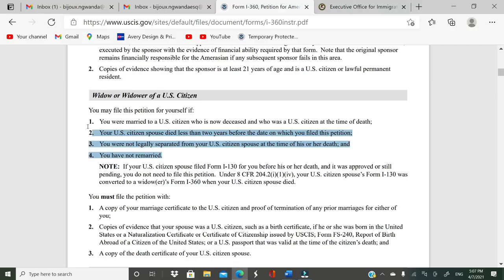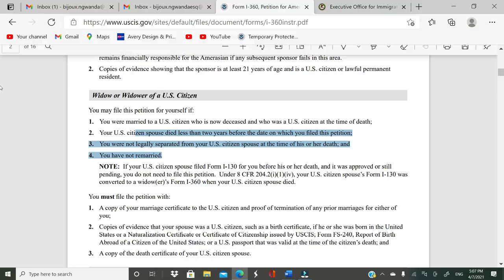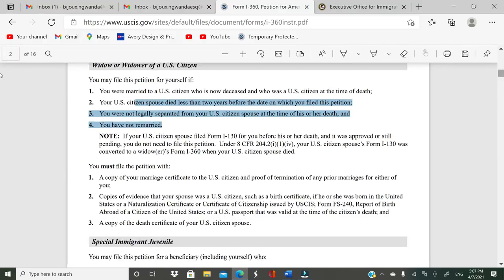So you pretty much have to meet all those 4 requirements in order for you to file this petition. Okay, and this is really crucial because sometimes we think that the petition dies with the petitioner, but in this specific case, you might still have a chance to file for this petition and later on adjust your status. Okay, so those are the 4 requirements that you must meet.